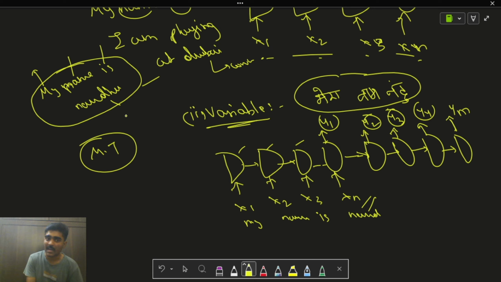The words don't get organized in a proper manner, because the words in English are organized according to English grammar, and words in Hindi are organized according to their grammar. So the entire grammar in both is different, and the way words are organized is also different. That is why first you need to understand the entire sequence.